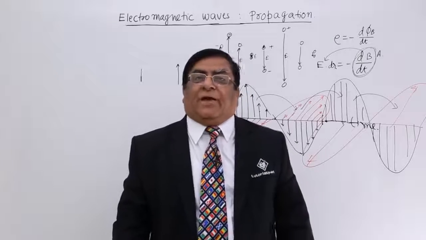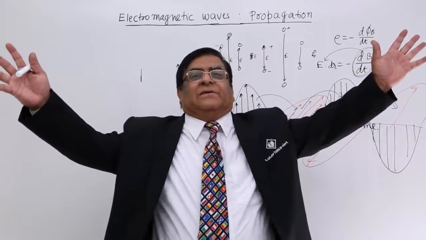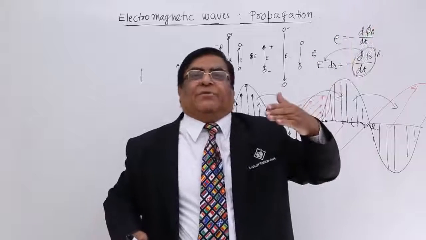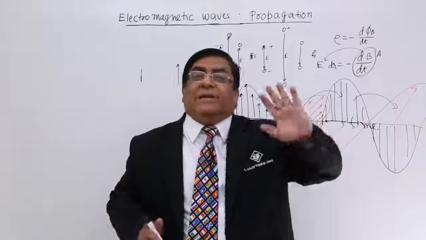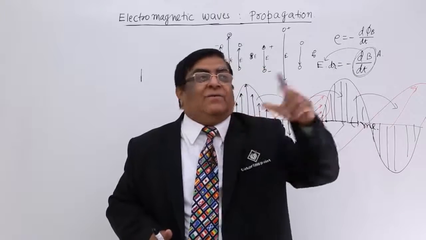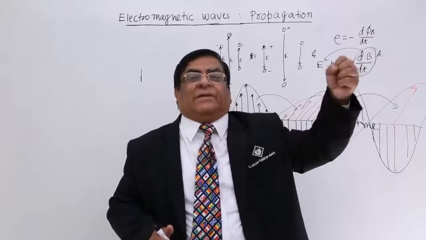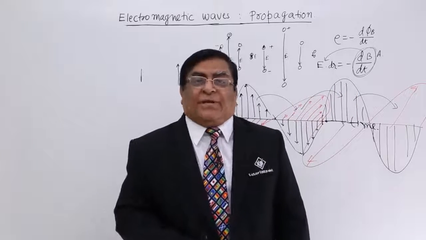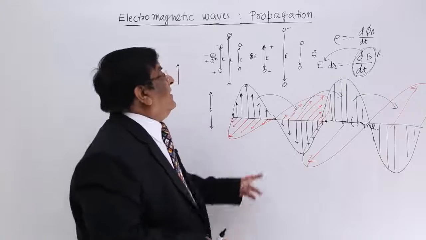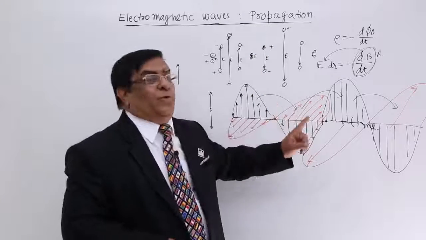From thousands of years in the space, these electromagnetic waves are coming to us. The source is no more there. Sources finished millions of years back. Still, we are receiving electric fields and magnetic fields. This is their propagation. This is how they are made, and they keep on going.